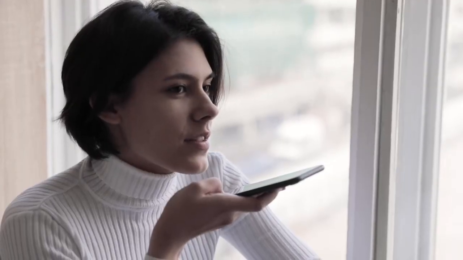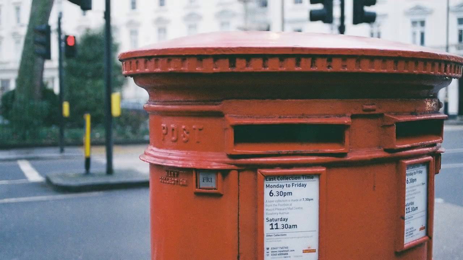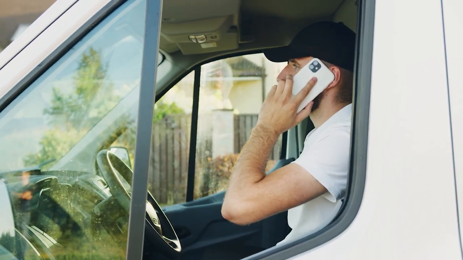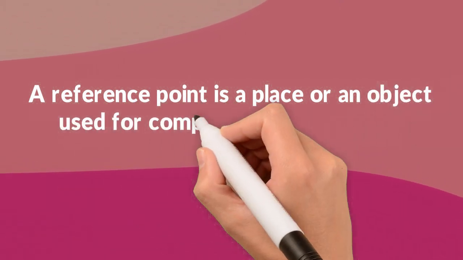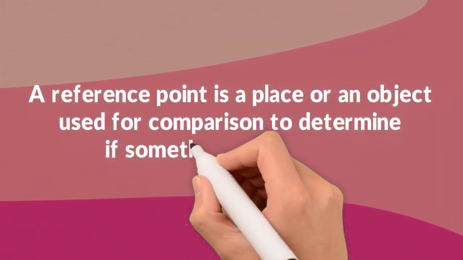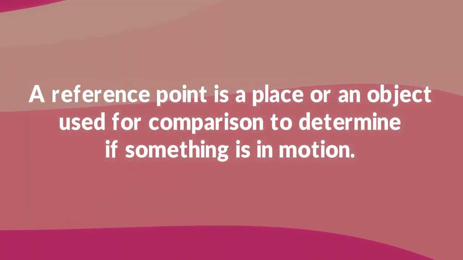When we tell our address to someone, we also add near the gas pump or near the post office. Or when a delivery guy calls us, we tell him that please come to west side of the post office. So you are using gas pumps and post offices as a reference point to navigate them to your home. So a reference point is a place or an object used for comparison to determine if something is in motion.